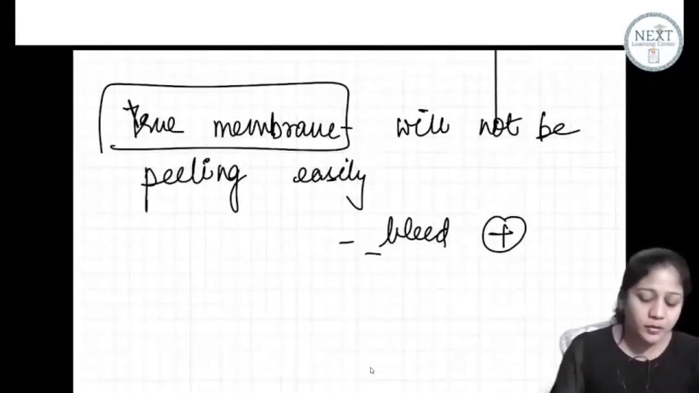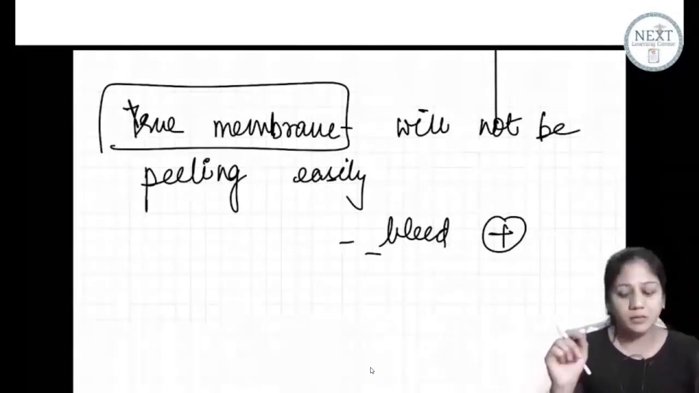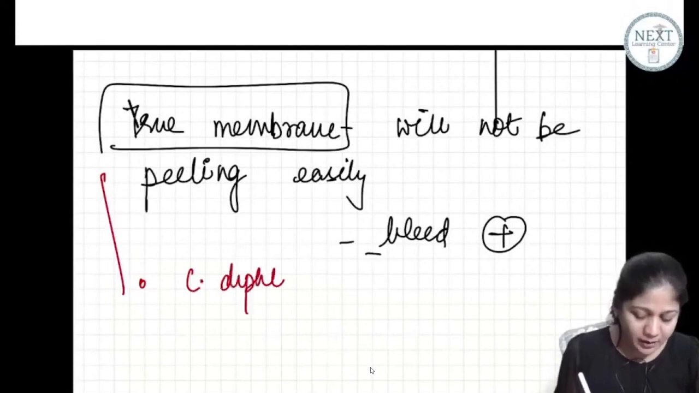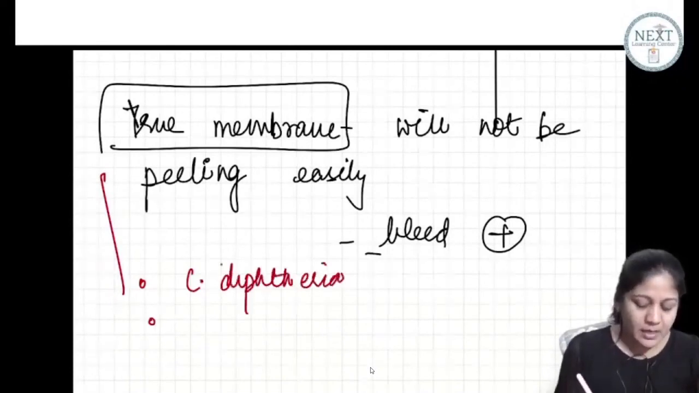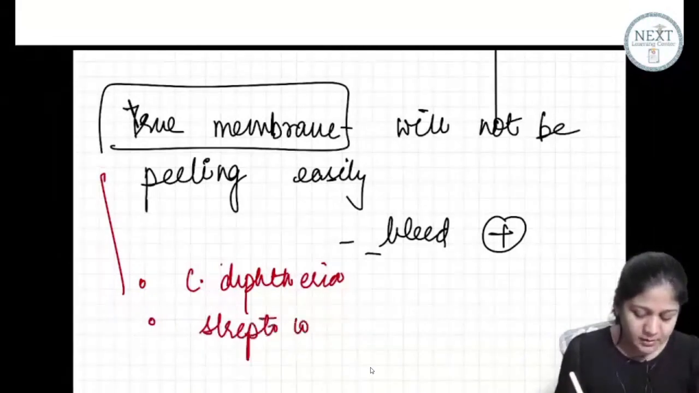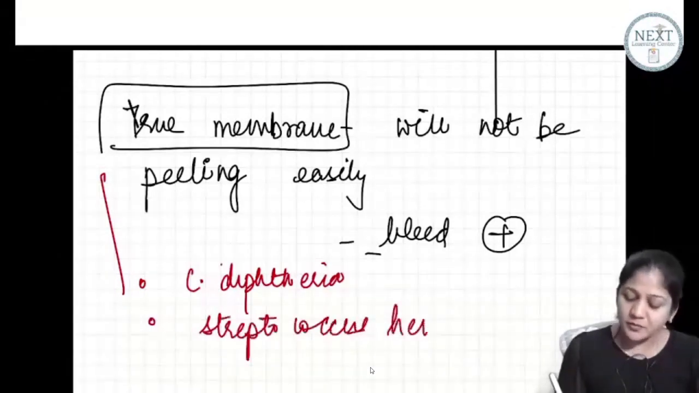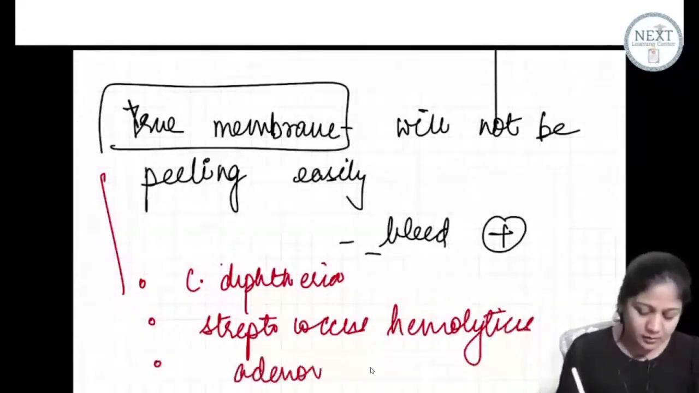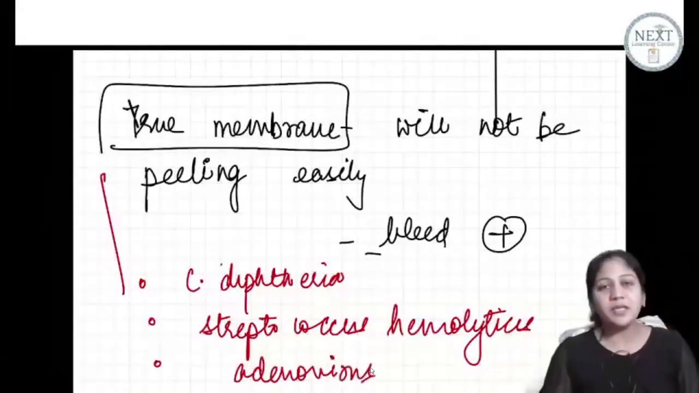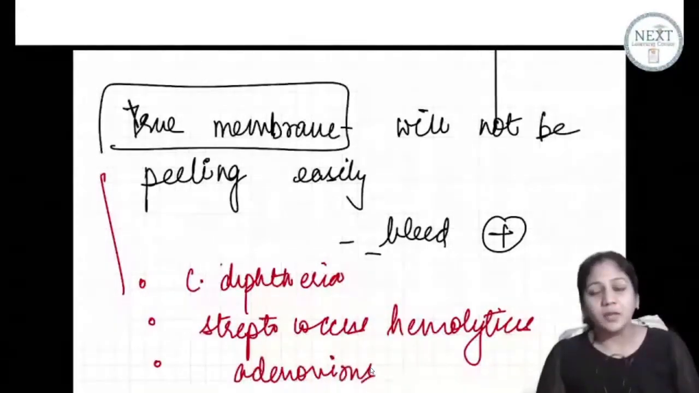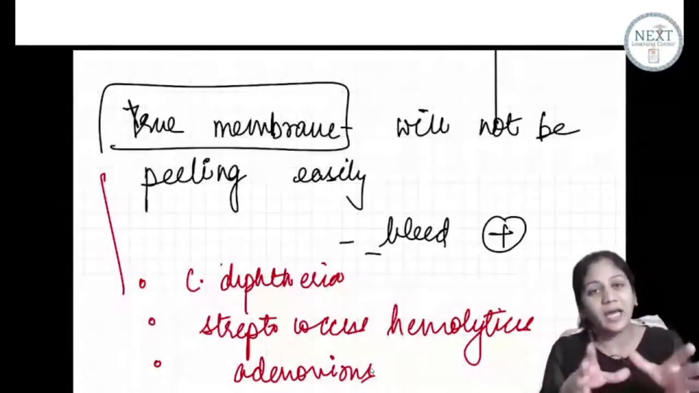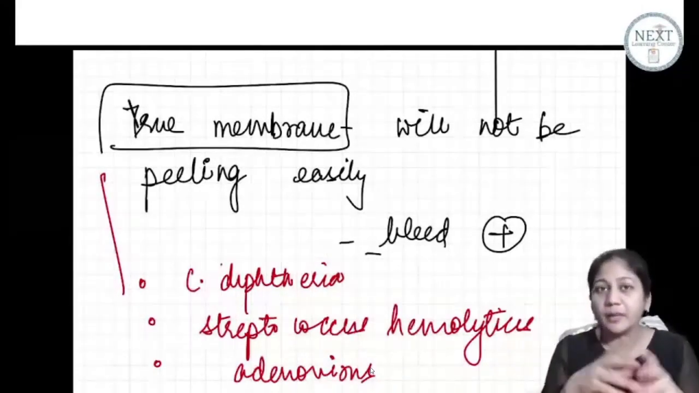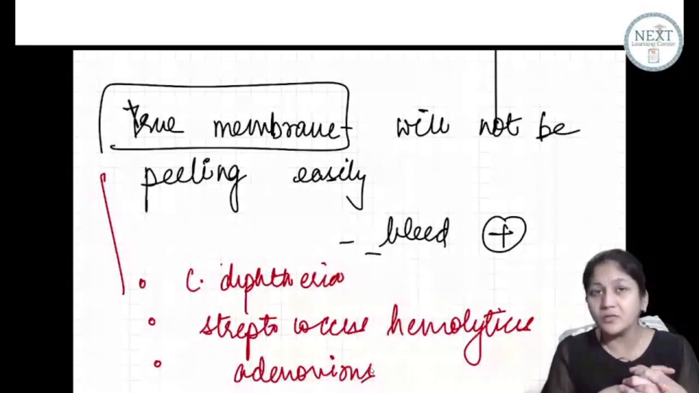Now why do we want to know whether it's a true membrane or a pseudo membrane? So true membrane is basically caused by organisms like Corynebacterium diphtheriae, some strains of Streptococcus hemolyticus, and some strains of adenovirus. So Corynebacterium diphtheriae is a very dangerous kind of organism. So you must treat these types of conjunctivitis, especially if you have Corynebacterium diphtheriae, then you might have to give benzyl penicillin injection to the patient, anti-diphtheric serum to the patient.